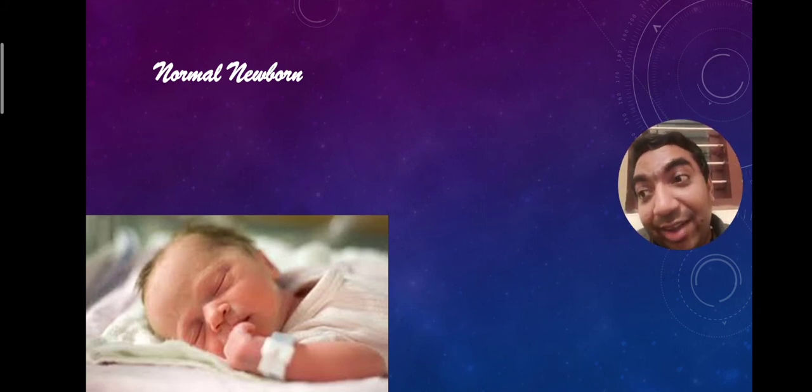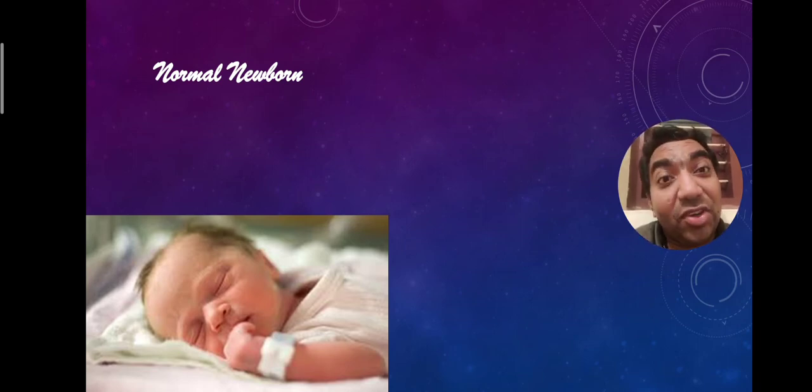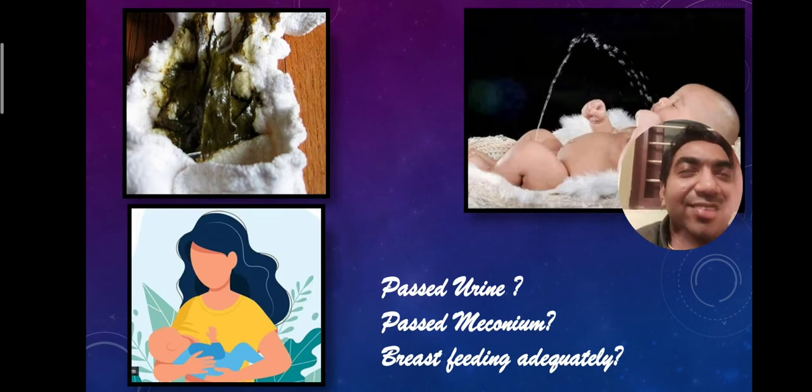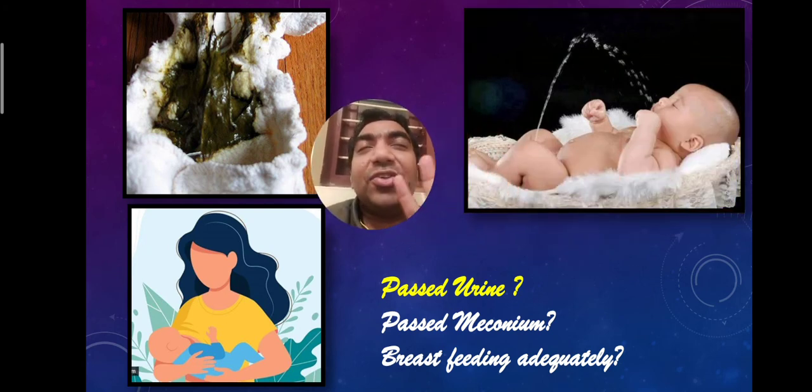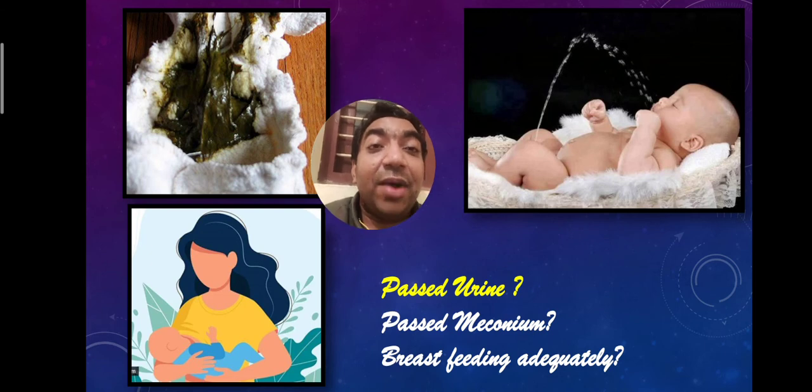How will you understand, when the newborn is coming with either crying or sleeping, whether this newborn is normal or not? It is difficult. But we have to ask some questions. The minimum questions we can ask are whether the child has passed urine. Most of the children will pass urine within 24 hours. Okay. Whether the child has passed meconium.